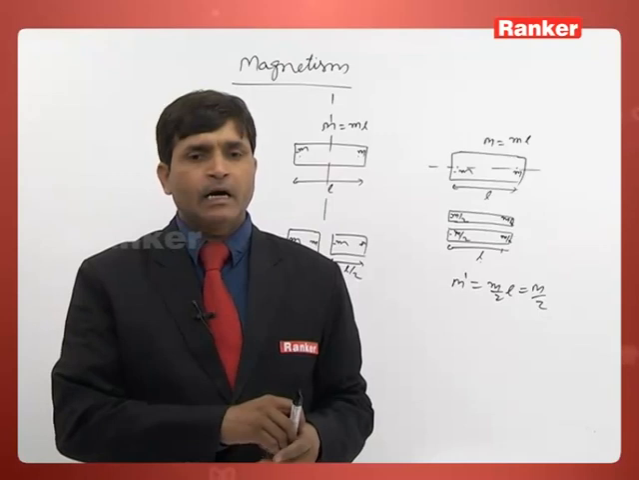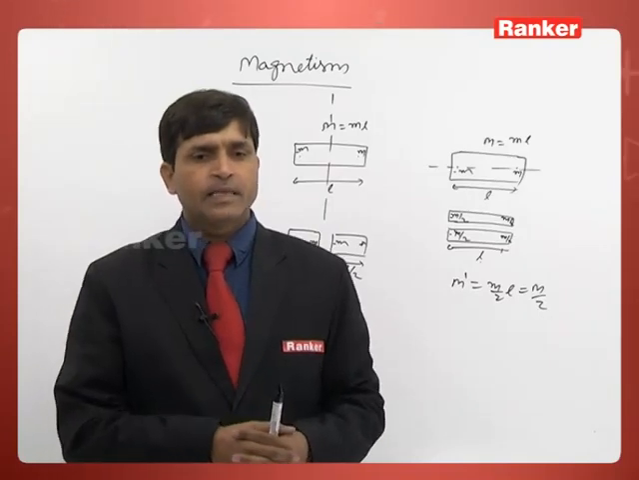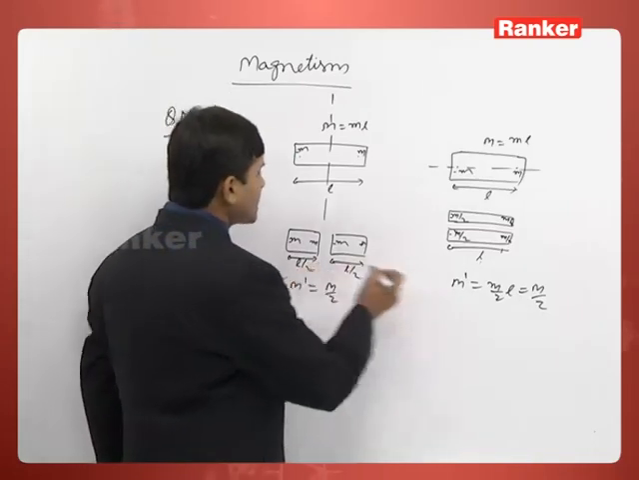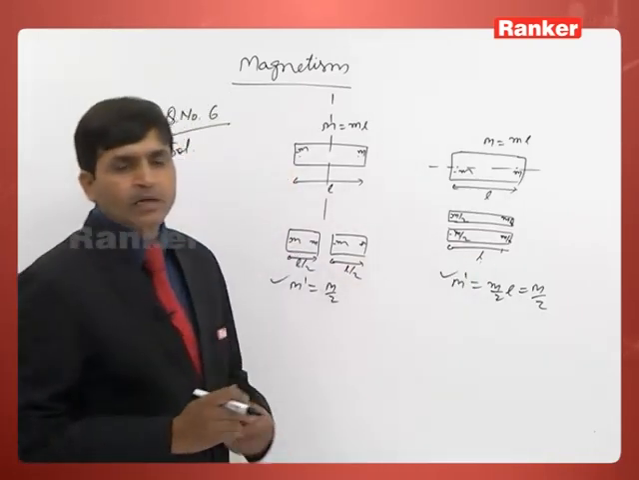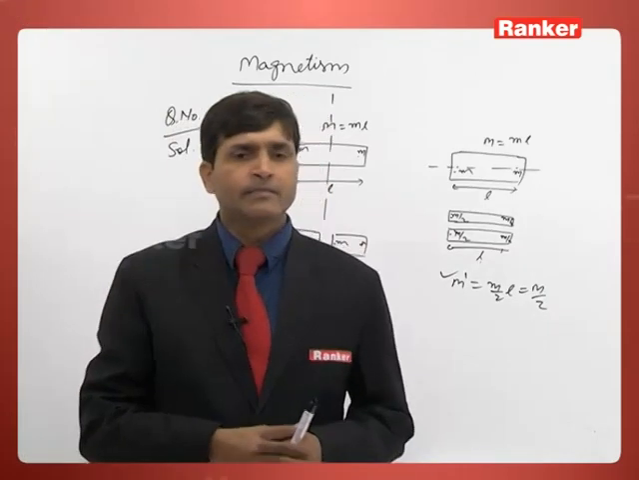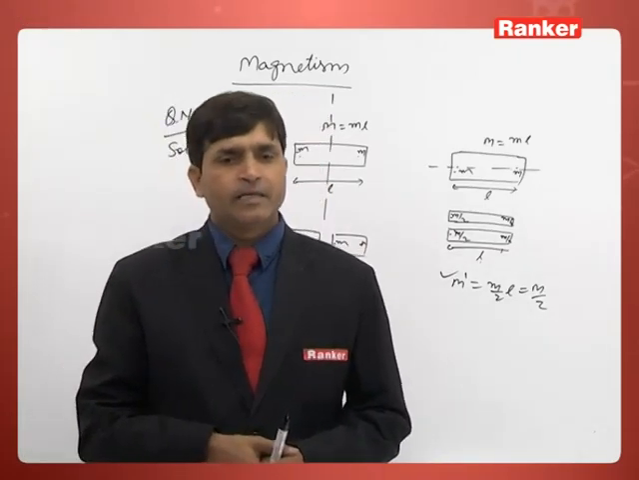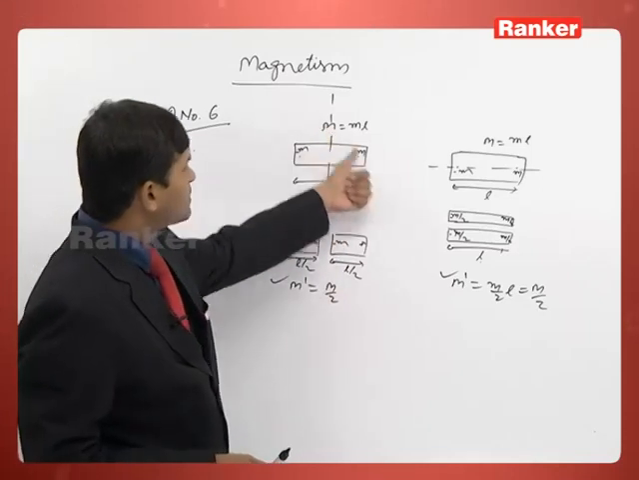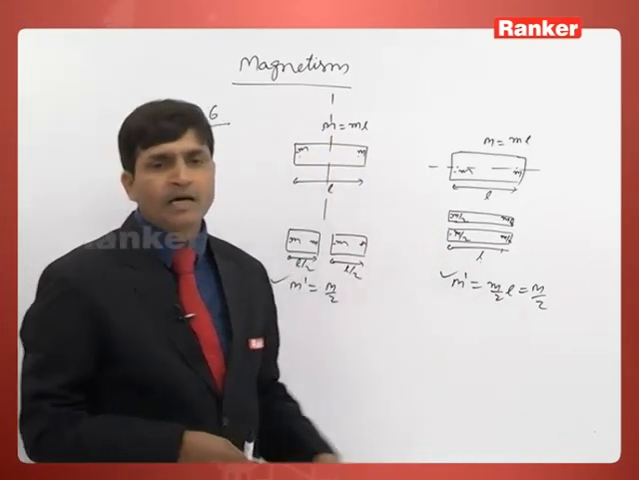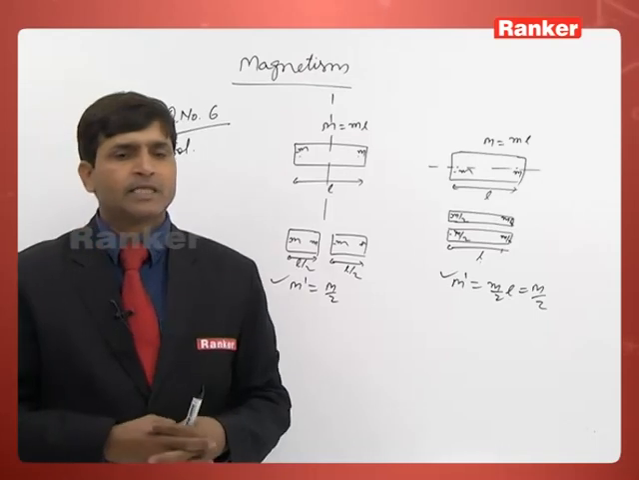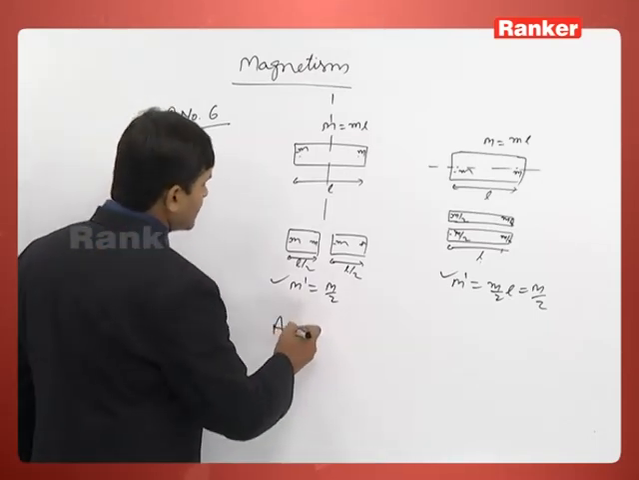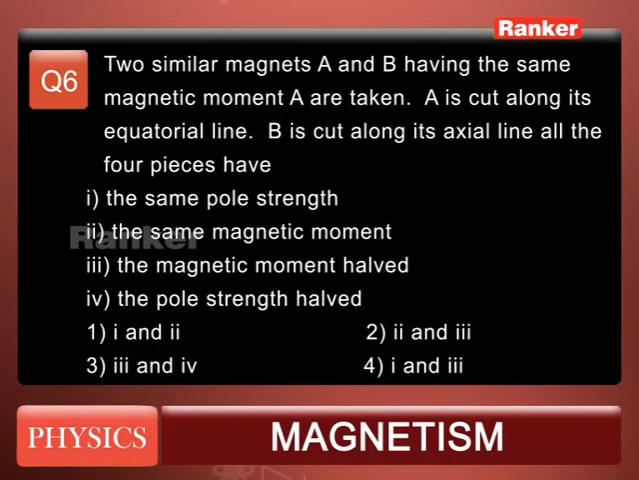So out of 4 options, in option number 2, the same magnetic moment, so same magnetic moment, this is the correct one. And in the third option they have given magnetic moment half. Earlier magnetic moment was M, now the magnetic moment becomes half. The second and third statements are correct, and option number 2 indicates the second and third statements. So option number 2 is the correct option.